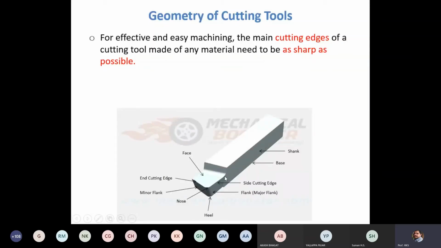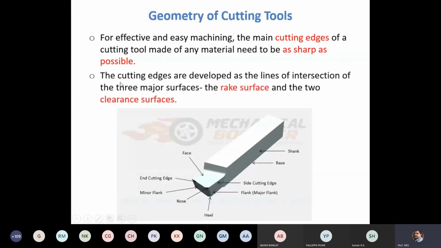These two edges must be as sharp as possible, then only it is possible for you to get a smoother finish. Because of tool wear, sharpness may decline, and because of that you may not get a better finish. To ensure good surface finish, you should have these two cutting edges as sharp as possible. That is one of the considerations.